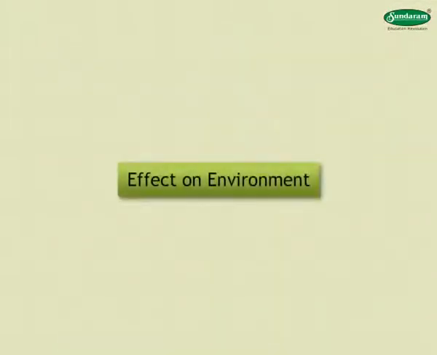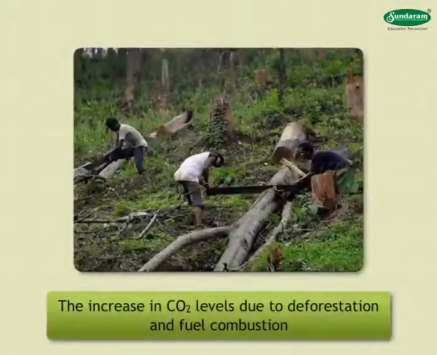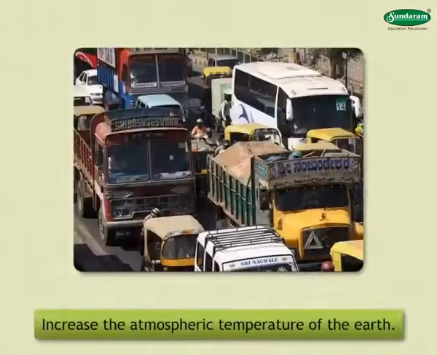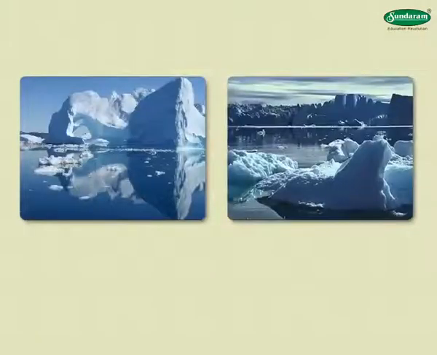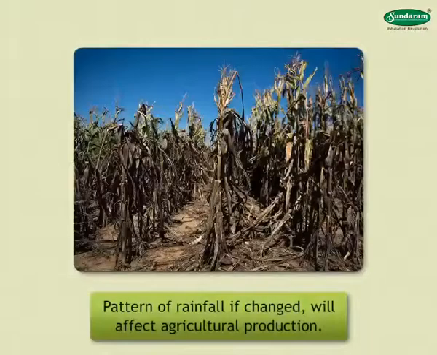Effect on environment. Air pollution can cause a variety of environmental effects. The increase in CO2 levels due to deforestation and fuel combustion increases the atmospheric temperature of the Earth. This results in the melting of glaciers and polar ice. Pattern of rainfall, if changed, will affect agricultural production.